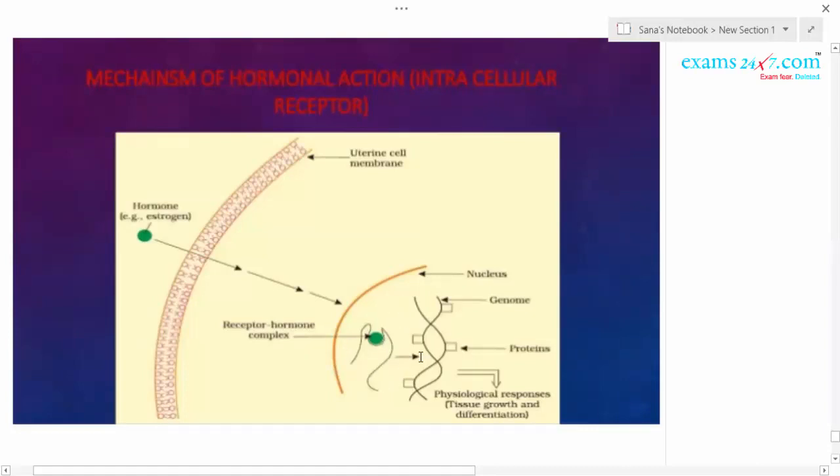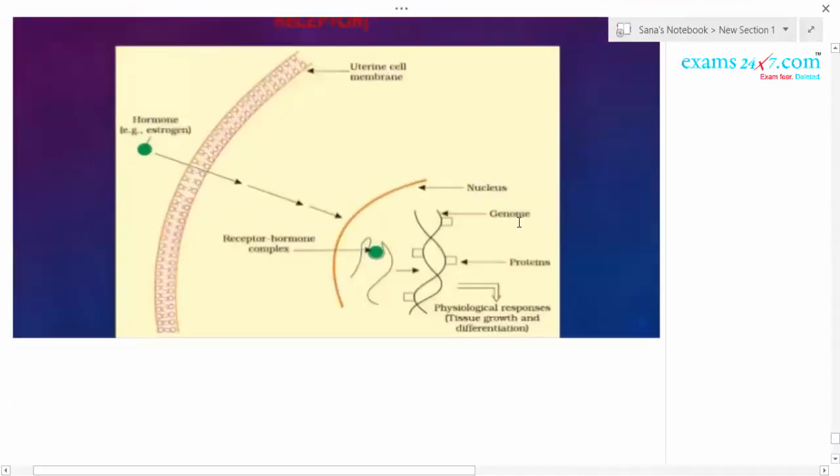Now its action begins, and the next step is the formation of protein. How does the physiological process actually take place? For the formation of protein, first transcription takes place, then translation, and ultimately proteins are produced. That is called genetic expression.